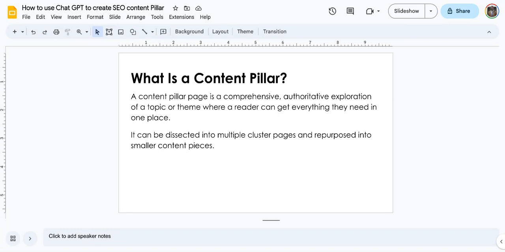So for instance, let's say you're a law firm and you do business registration. What are the likely questions that people can ask in relation to business registration? Those are the things that should form your content pillar. And you can use some keyword research tools to validate them. You can use Ahrefs. They have a keyword tool that you can use. Let me see if I can show you the keyword generator.